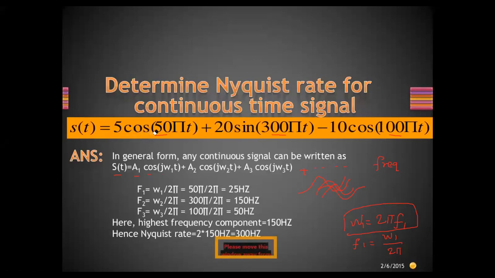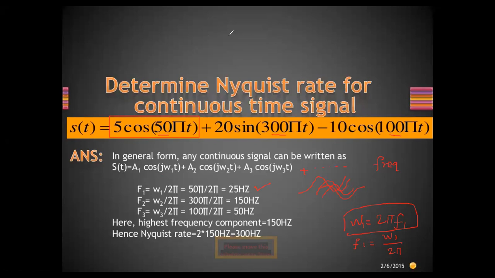The first signal, 5 cos 50 pi t, is the first component of the incoming signal. Here 50 pi is the omega term. From that we can calculate the frequency using the relationship f1 is equal to omega 1 divided by 2 pi. Omega 1 is 50 pi divided by 2 pi, so that comes to 25 hertz.